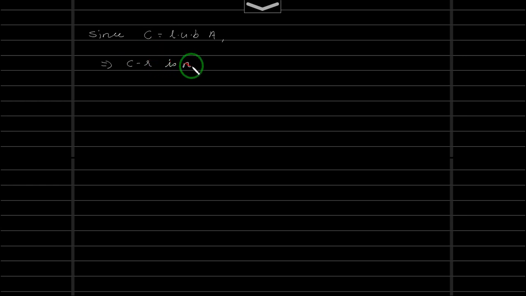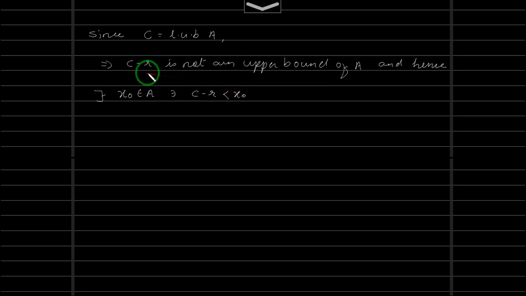So C minus R is not an upper bound of A. If C minus R is not an upper bound of A, there is one element in A which is greater than C minus R. Hence there exists some element, say x naught, belonging to A such that C minus R is less than x naught. Let us take that to be x naught.